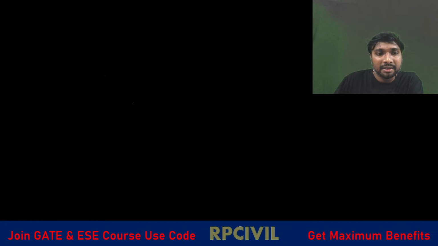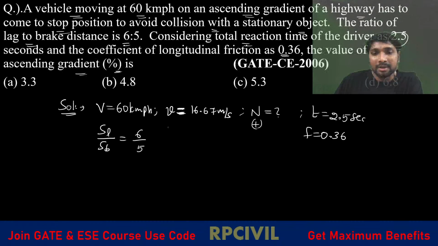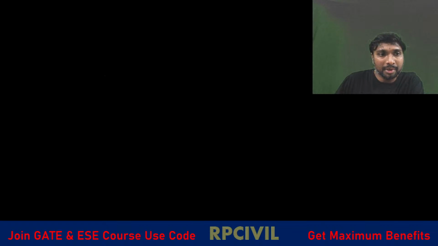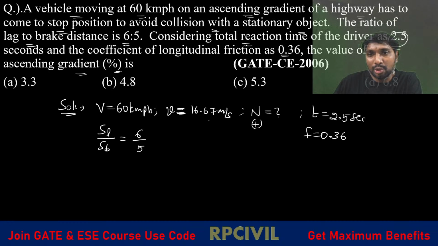So what is the value? 3 into 16.67 divided by 5 into 9.81 into what is the T? Total reaction time 2.5 seconds is given, no? 2.5. So, minus what is the F value? 0.36. Minus 0.36 you can say, right? Like that.